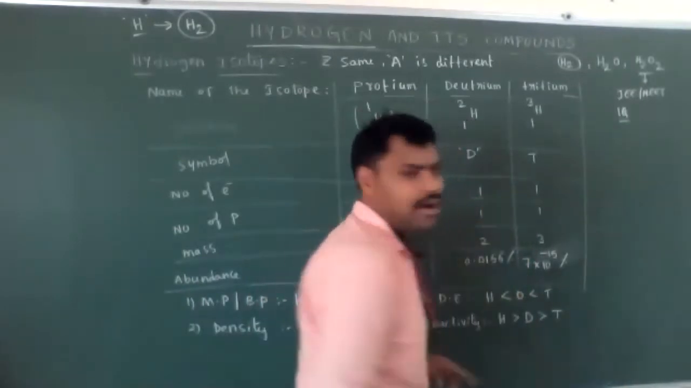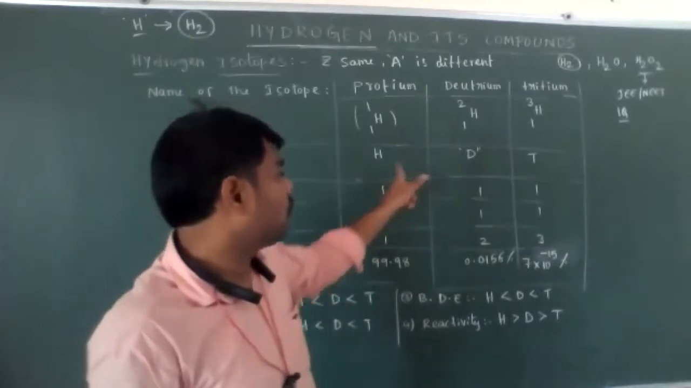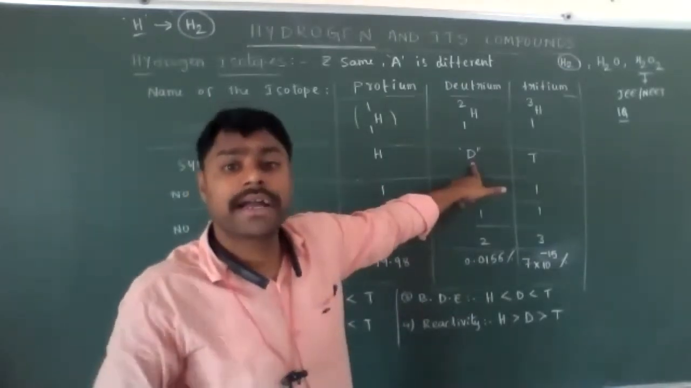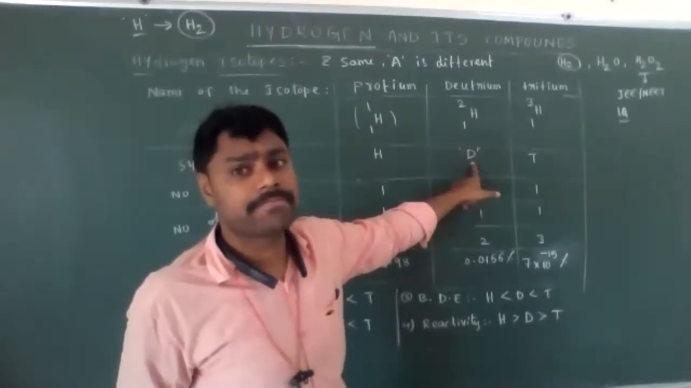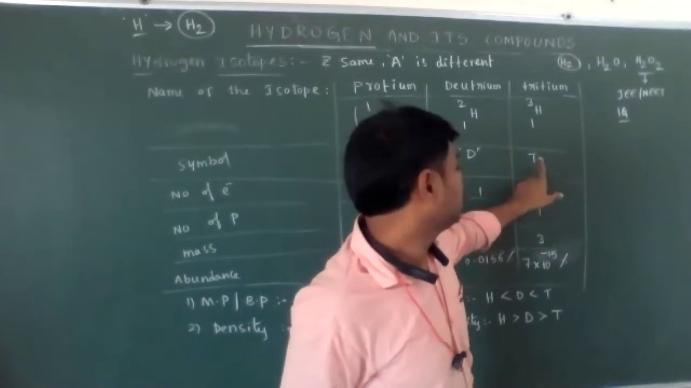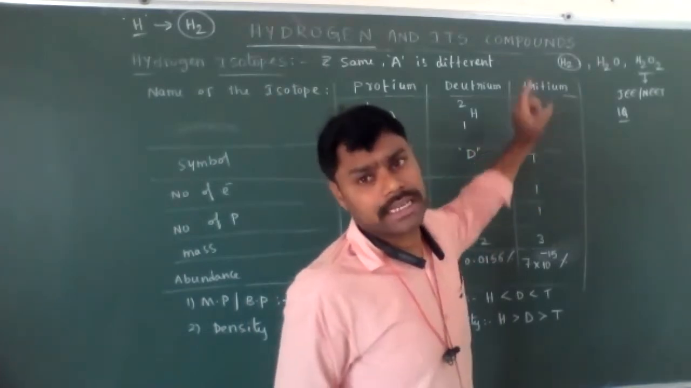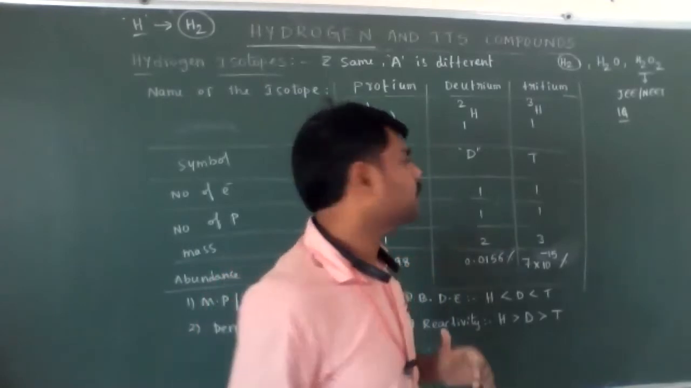So whenever D is present in a compound instead of hydrogen, it is the isotope of the hydrogen atom. That name is deuterium, symbol D. The next one is tritium, symbol T. T means H13, atomic number is 1, atomic mass is 3 units.